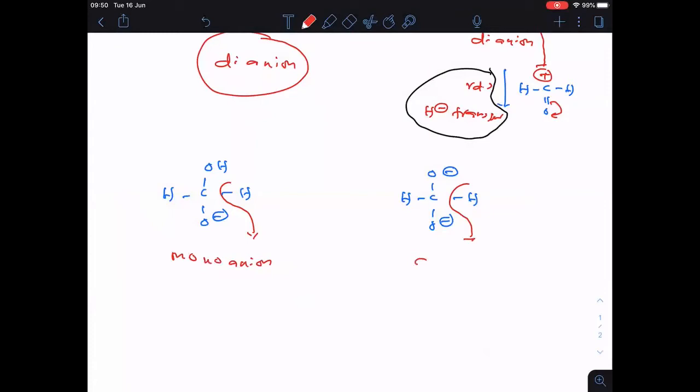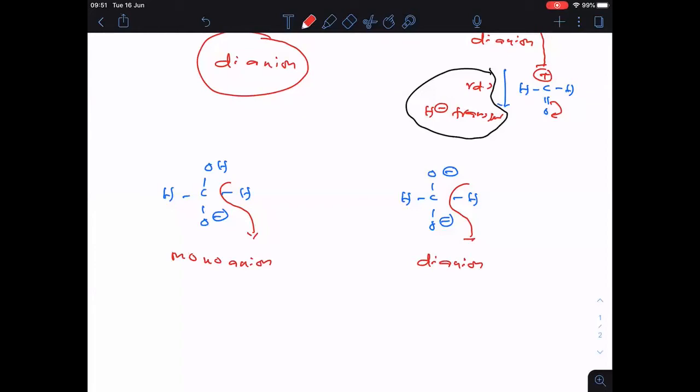Okay, so let me rub this one. I will write clearly here. So this is the dianion. So now tell me, the RDS step is the same only, H minus transfer. But in which case will the rate of H minus transfer be easy? Can you tell me? Okay, let me explain now.